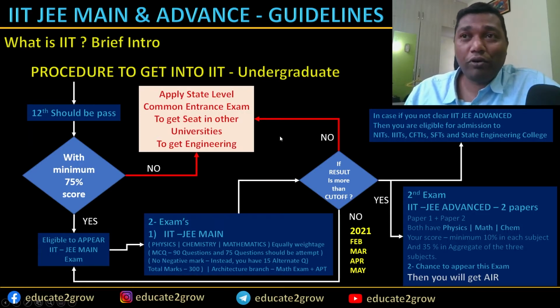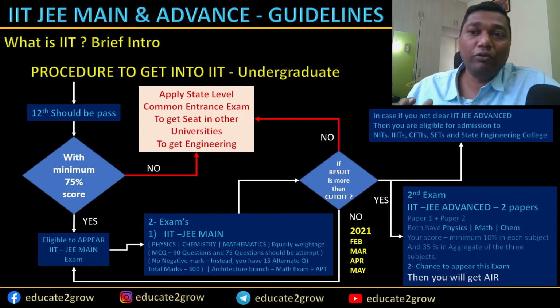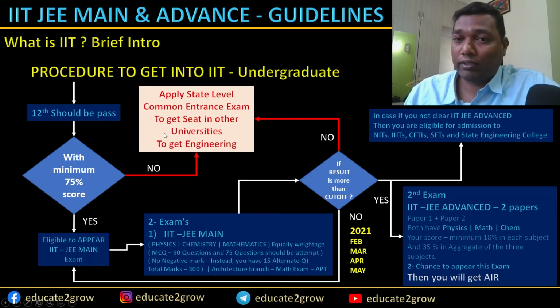And why I'm telling this: since you came to this level by writing the main examination, which is not that easy, you have gained a very good amount of knowledge to tackle the common entrance examination. That is damn sure, and definitely you will get a very good score and very good colleges. That is also sure. And don't get depressed at this moment. So if you don't have another option, you can go ahead and apply here.